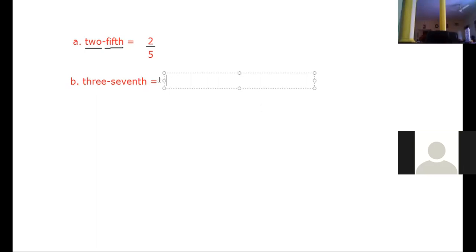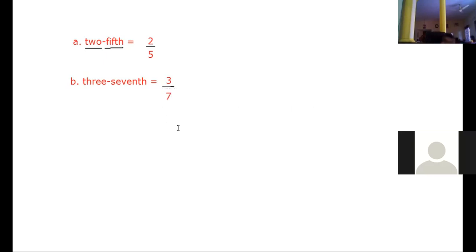First word is 3, ma'am. So what we will write here? 3. Very good. So we will write here 3. After that, what we will do? Line. Yes, we will draw a small line. And then below this line, what we will write? 7. Very good. Yes, children, after that hyphen, word is 7th. So below this line, we will write here 7.